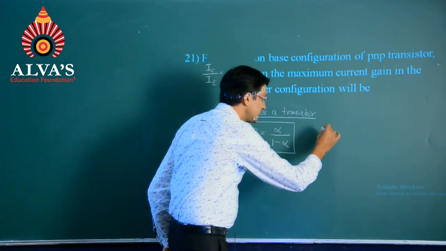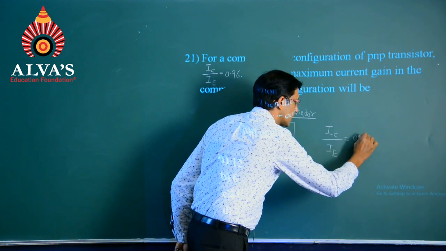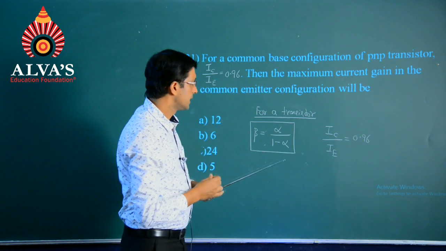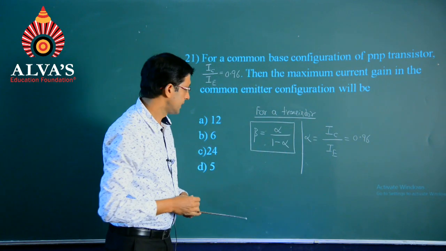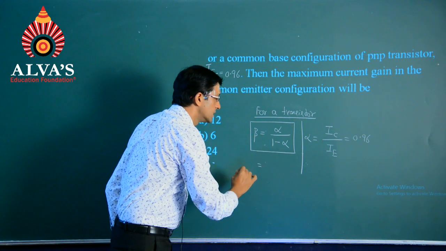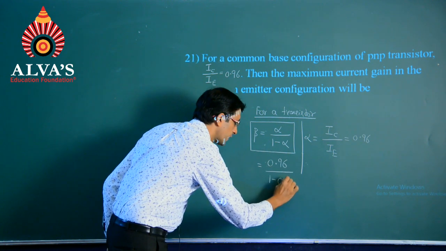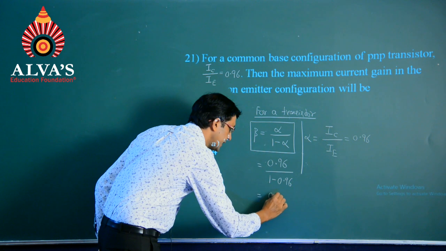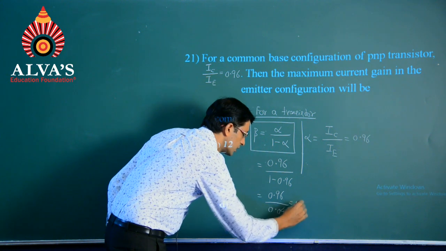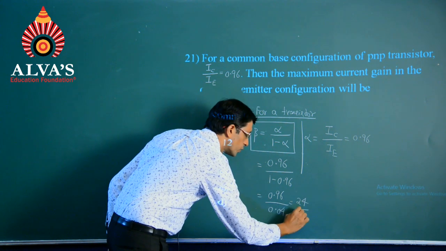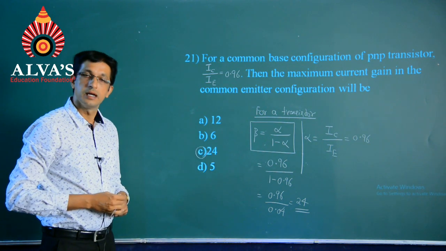Then IC by IE, as the question has been specified, 0.96 itself will be equal to alpha, and when represented here backwards we have 0.96 divided by 1 minus 0.96. So, 0.96 divided by 0.04, which comes at 24, and hence option C is the right answer.